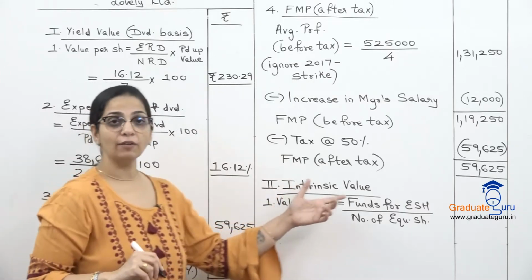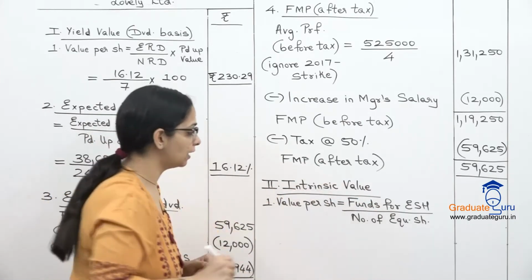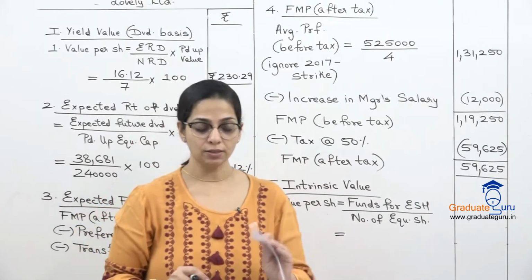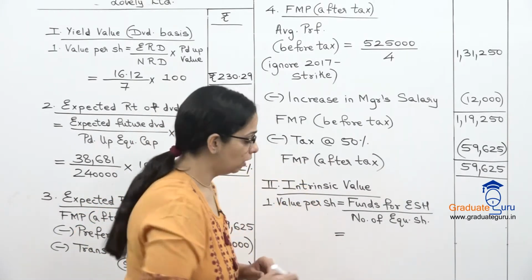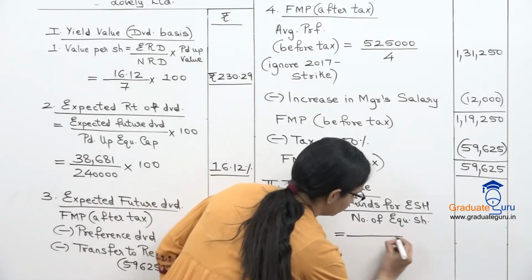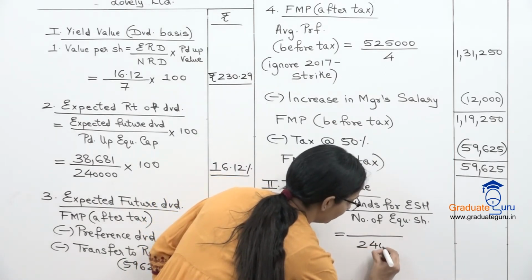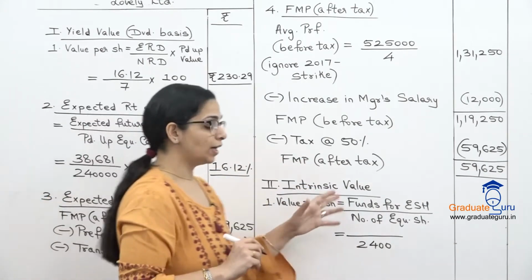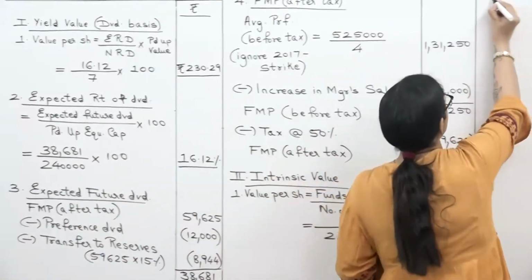I don't have the funds, obviously we'll be calculating that now. But the number of shares is given in the sum. In my balance sheet, we have the number of shares as 2,400. So I'll just write that and leave the funds blank for now, and we'll do our next calculation for funds for equity shareholders.